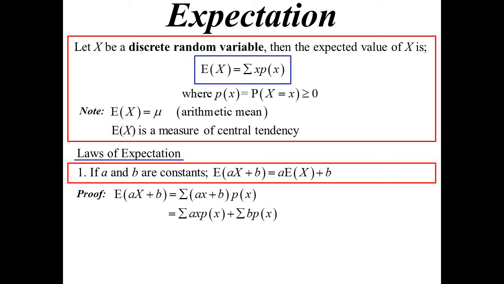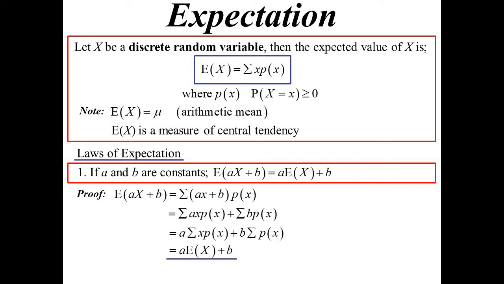But remember, a and b are constants. So every number inside these sums are multiplied by a or multiplied by b, which means we could factorise it out of the sum. So I'll get a times the sum of xpx plus b times the sum of px. Well, hang on. B is a constant number. And the sum of the probability of x must be 1.